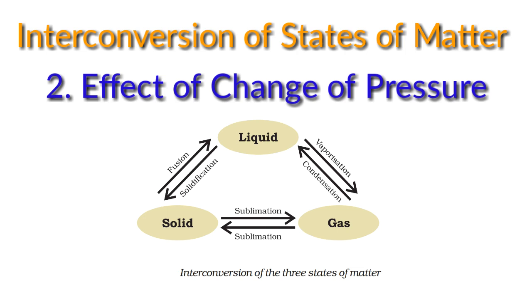On the screen you can see interconversion of state of matter. The process of converting solid to liquid is called fusion or melting. And liquid to solid, that is freezing or solidification. When the liquid is converted to gas, the process is called vaporization. And gas to liquid, it is condensation. And when the solid directly goes to gaseous state or the gas to solid, that conversion is called sublimation. Now you are clear with the interconversion of state of matter.